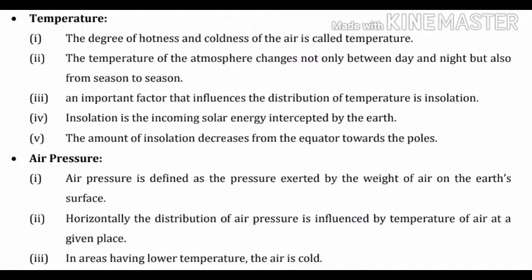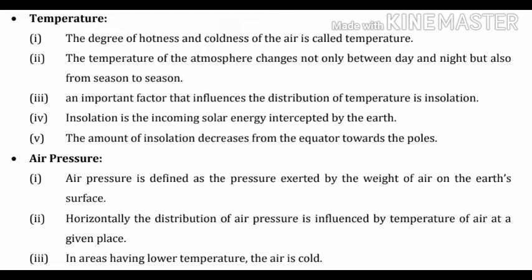Next topic is temperature. The degree of hotness and coldness of the air is called temperature. The temperature of the atmosphere changes not only between day and night but also from season to season. Point number 3. An important factor that influences the distribution of temperature is insolation. Insolation is the incoming solar energy intercepted by the Earth.